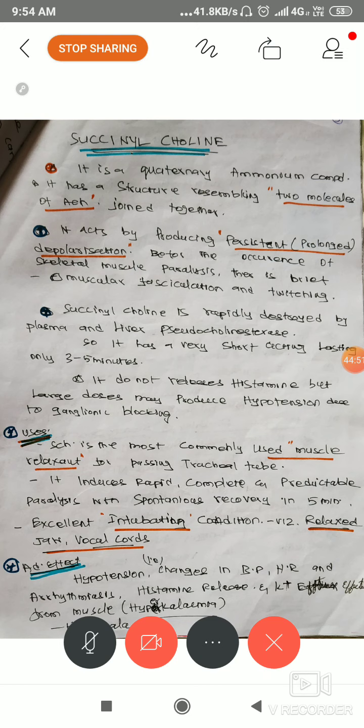Nursing people are also performing procedures like endoscopy, colonoscopy, and intubations. In these procedures we use this for excellent intubating conditions, a relaxed jaw and vocal cords. It should be fully relaxed. Your muscles should be very relaxed, then they will cooperate with the procedure.